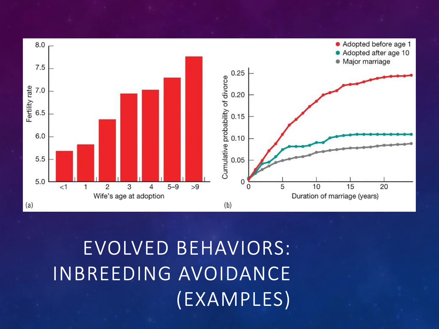On the right is a graph showing the likelihood that these relationships end in divorce. Notice that girls adopted into their husband's family after the age of 10 had only slightly higher rates of divorce than the general public. However, those adopted into the family as infants had a much higher likelihood of divorce. Children who grew up under the same roof were not attracted to each other as adults. There are other examples of the Westermarck effect.